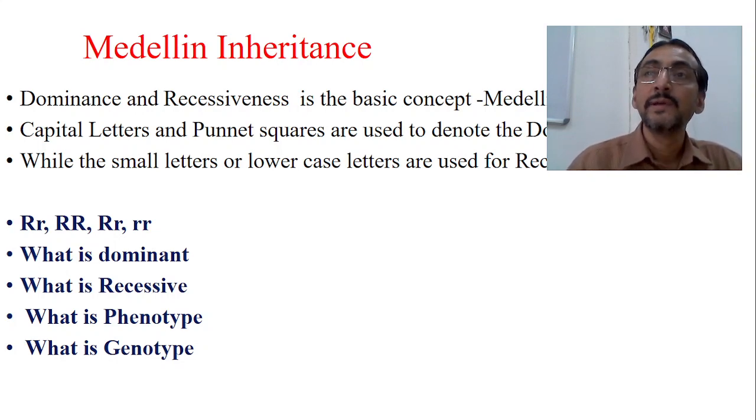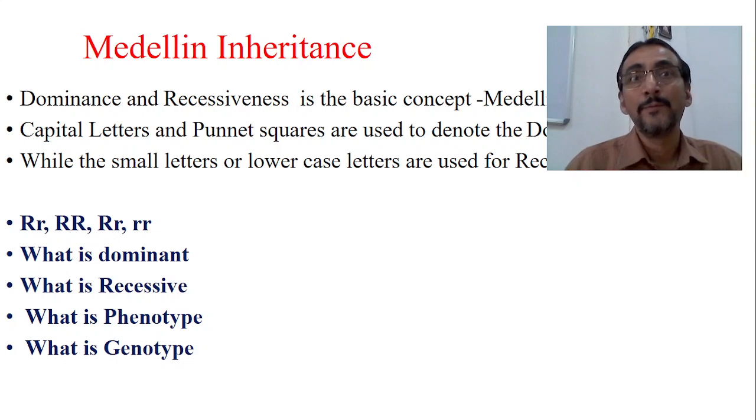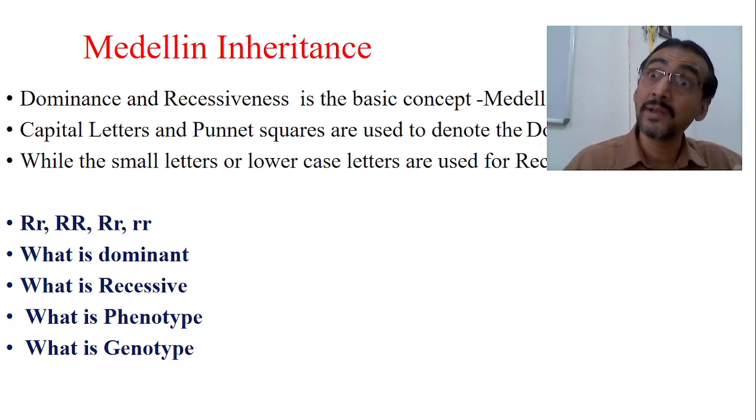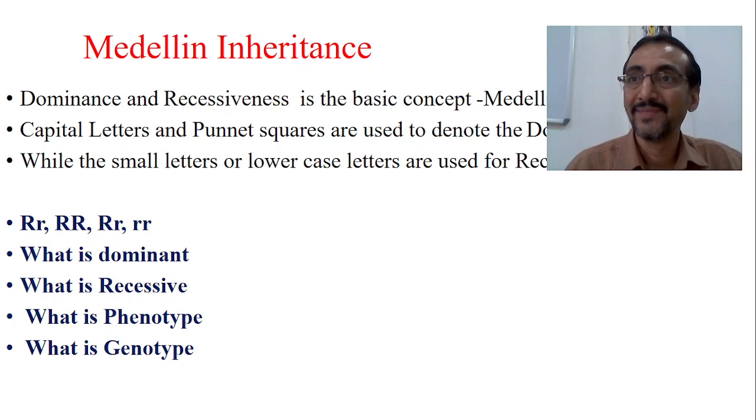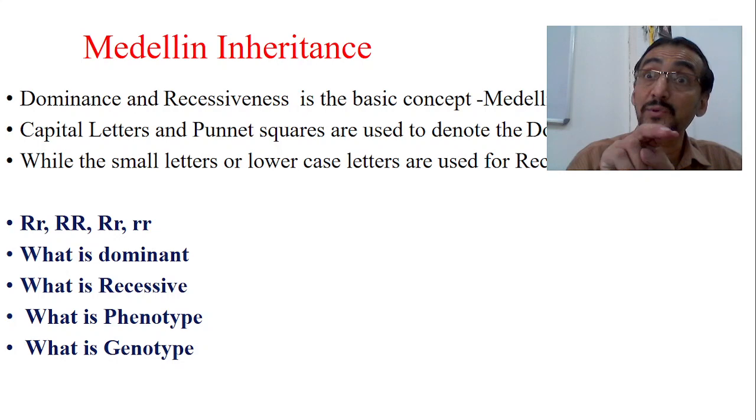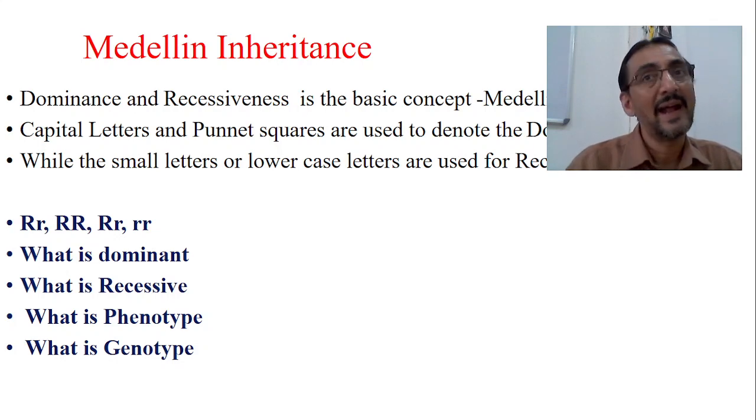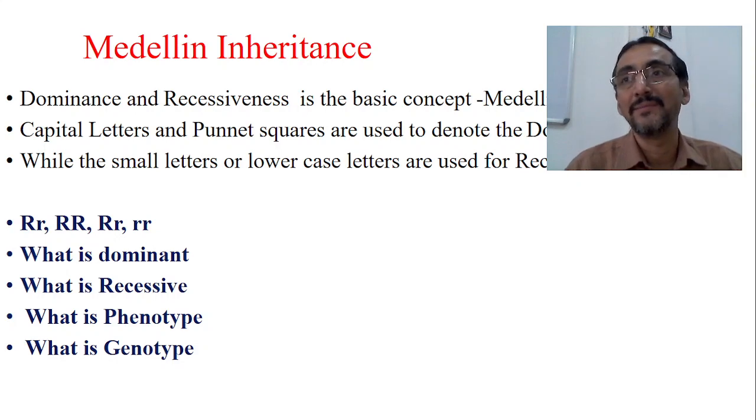Suppose the mother also has brown hair and her gene is recessive, and the father also has brown hair and his gene is also recessive. Now what happens? Both are small r, both are recessive. When two recessive genes come together, they become strong and express their character. And now the child again will have brown hair.